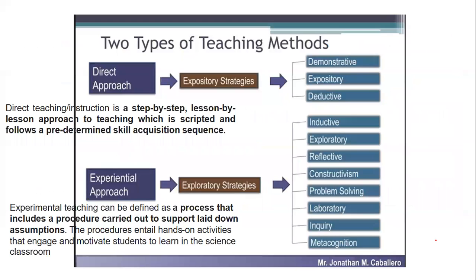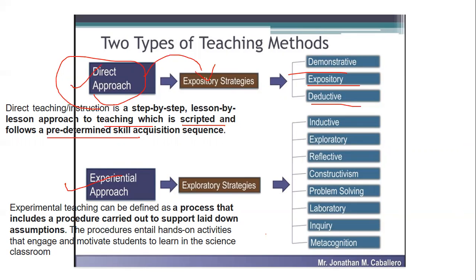Now, we have two types of methods of teaching in a different form. Some questions were seen from this also, wherein the first method is the direct approach. The second method is called the experimental approach. When I say direct, it comes to expository strategies like demonstration, expository, deductive, wherein the teaching is done step by step, a lesson by lesson approach, which is scripted and follows a predetermined acquisition sequence. It is basically to ensure that the teaching is done with direct instructions, which are predetermined and have a specific sequence.